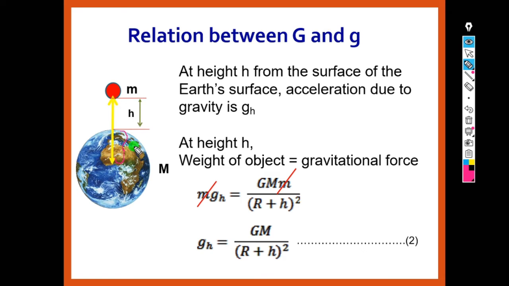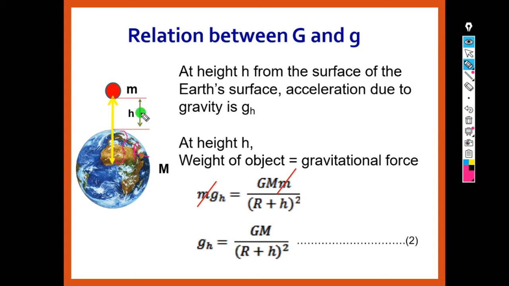This distance is capital R from the earlier slide. Now this is the surface of the earth. From the surface of the earth, the object is placed at a height of h. That means the total distance from the center of the earth to the object will be capital R plus h.